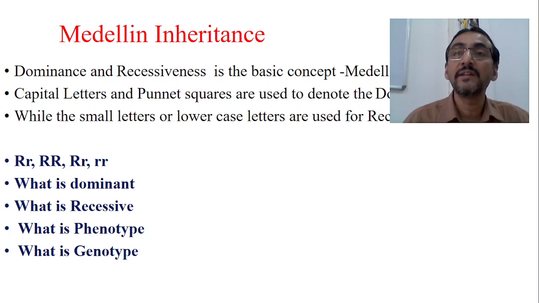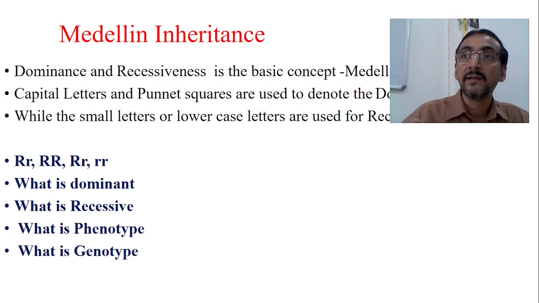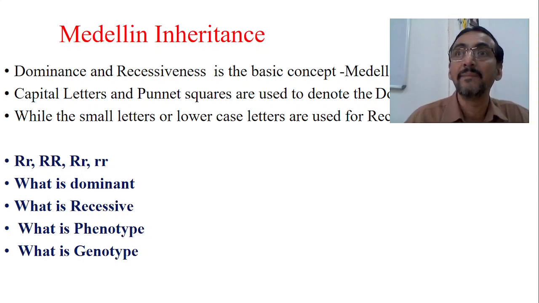The thing is, it's a dominant gene, so the dominant will be expressed. Phenotypically, that child has black hair, and the mother's part, which is recessive, has been totally neglected. But if you look into the genetics, it is capital R and small r. But morphologically or phenotypically, what is expressed?